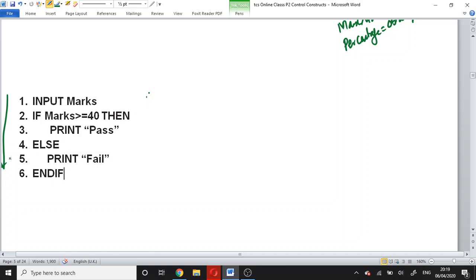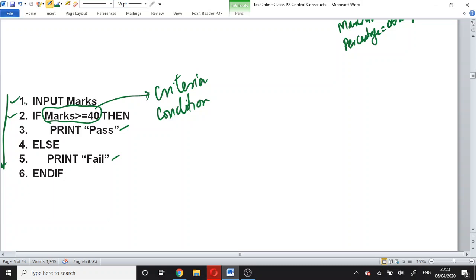But another important thing is that execution of statement number 3 and statement number 5 will depend on the criteria which is given in statement number 2. This is the criteria, or we may say this is the condition. Suppose the marks you have input is 90. Then to input the marks you will execute statement number 1. Then in statement number 2 you will compare the marks with 40.